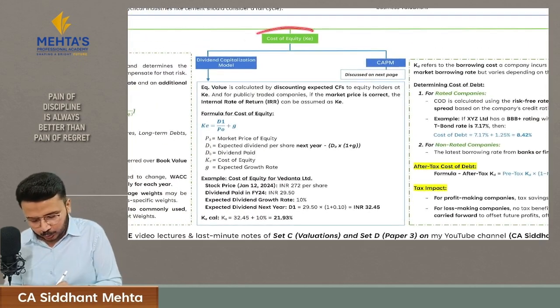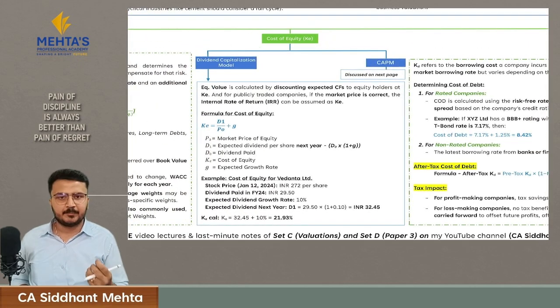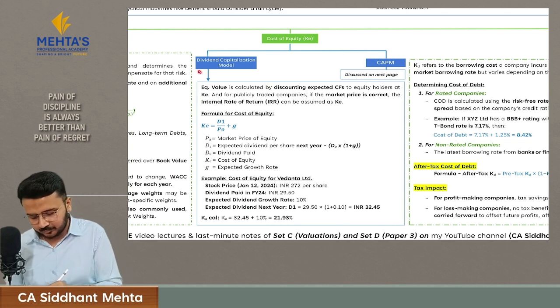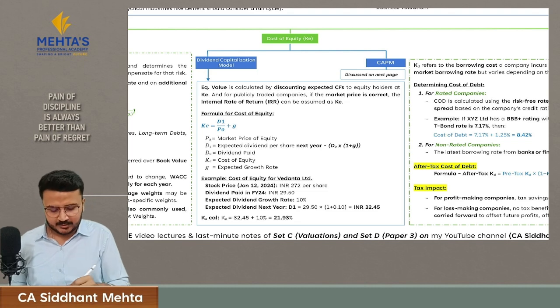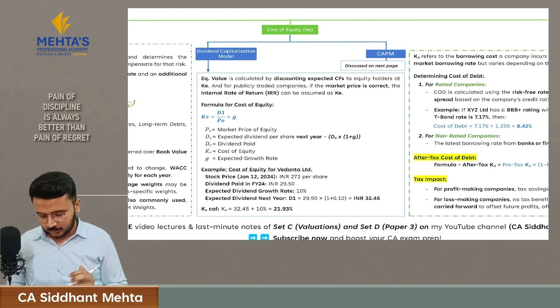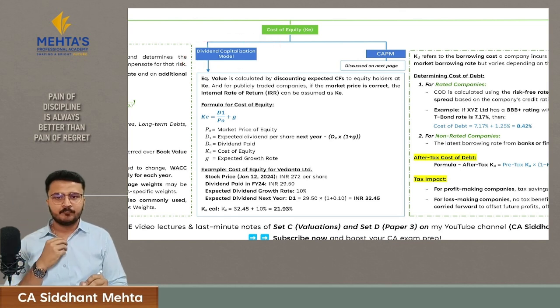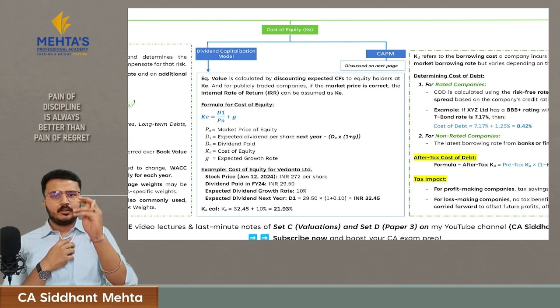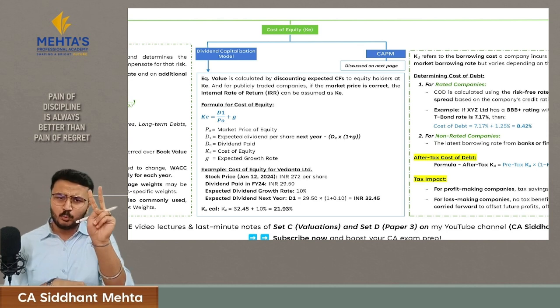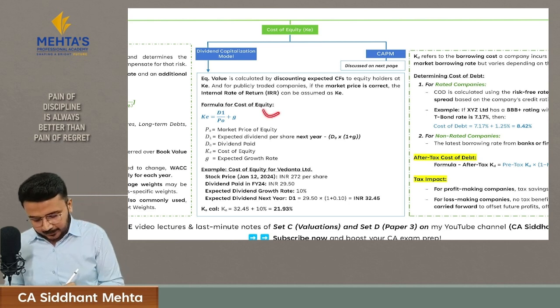Then what is cost of equity? Cost of equity is nothing but the expected return from the equity shareholders. There are two methods to calculate it. First is the dividend capitalization model, and the second is the capital asset pricing model, that is your CAPM. In the dividend capitalization model, it considers that equity shareholders have only two expectations from the company. The first one is dividend, and the second one is capital appreciation.